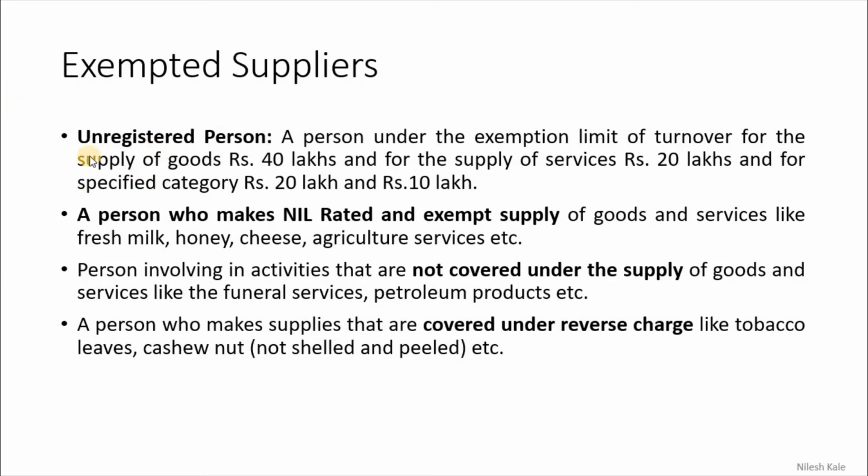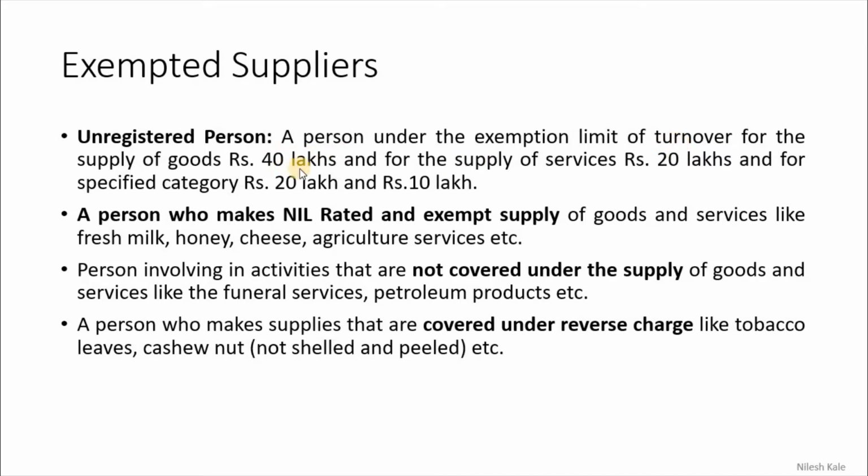Exempted suppliers. Unregistered person. We are speaking about a person who is unregistered in the GST. A person under the exemption limit of turnover: for the supply of goods rupees 40 lakh, for the supply of services rupees 20 lakh, and for the specified category 20 lakh and 10 lakh respectively. Now what do we mean by this? To understand this limit of 40 lakh and 20 lakh, you have to watch the video called aggregate turnover, which is already uploaded in the same channel.